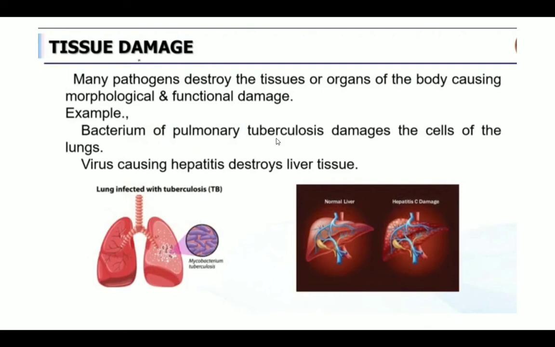Tuberculosis, the TB disease, is caused by bacteria which specially affect the lungs. And the virus causing hepatitis also affects the tissues of the liver. Hepatitis B is a viral disease which affects the liver. So this is how microbes affect certain internal organs in our body.